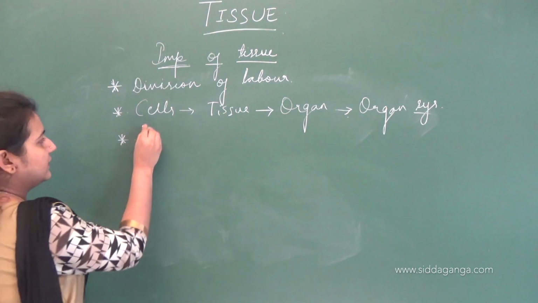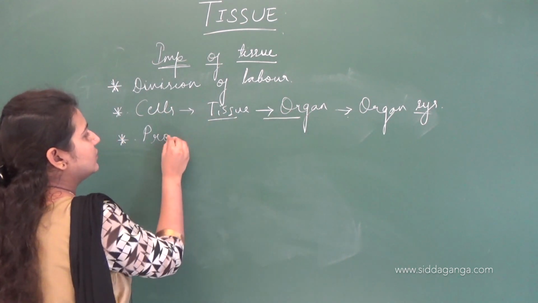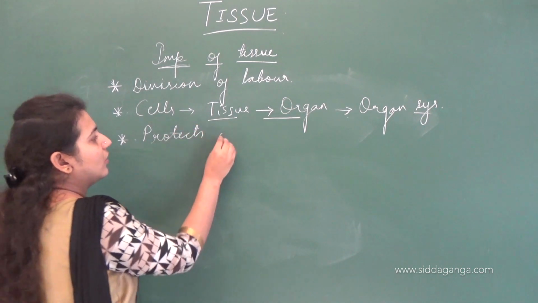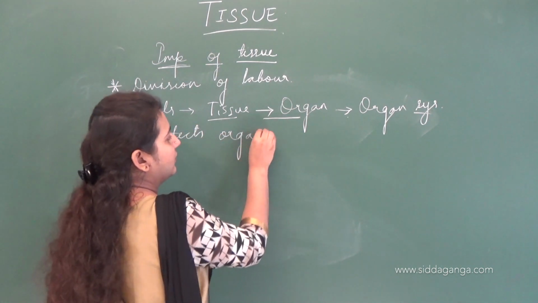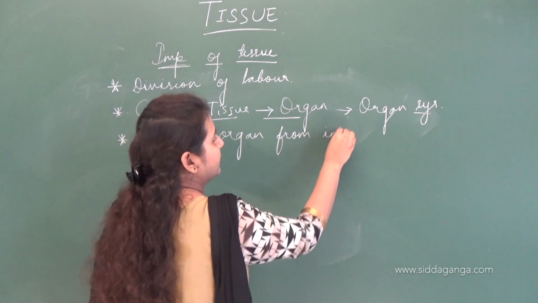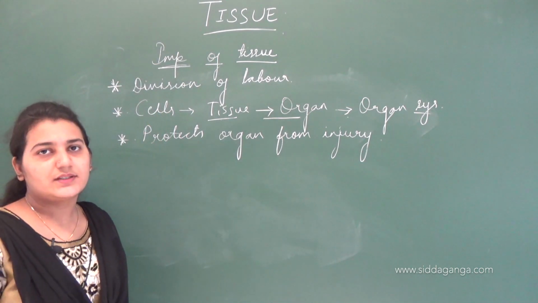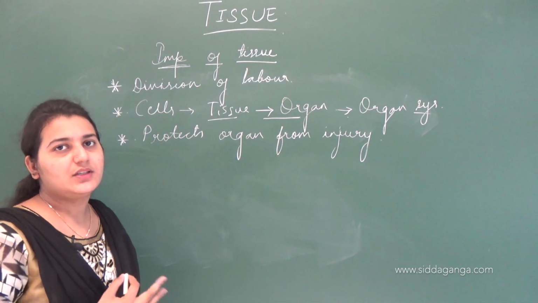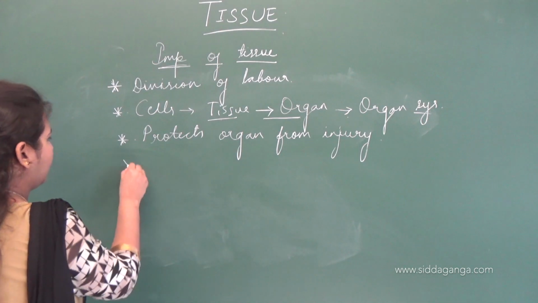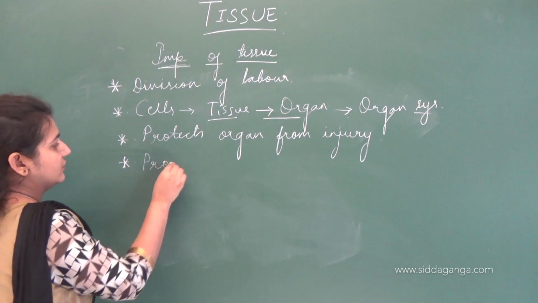And since tissues form the organs, these tissues protect organs from injury. These tissues are the protective layers for the organs, protecting the organ from being injured. The next more important point is that it provides nutrition.